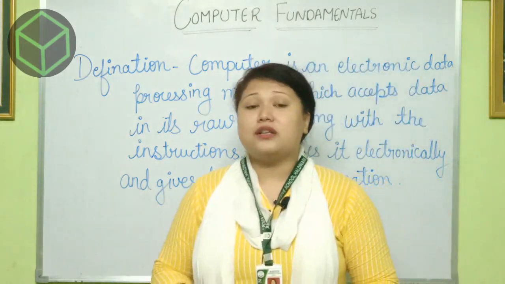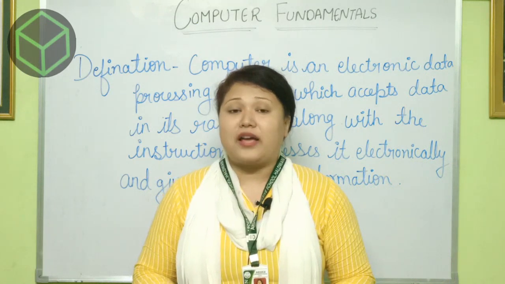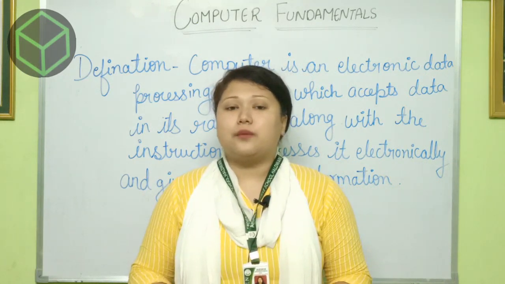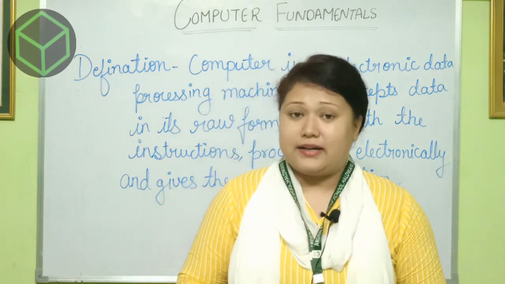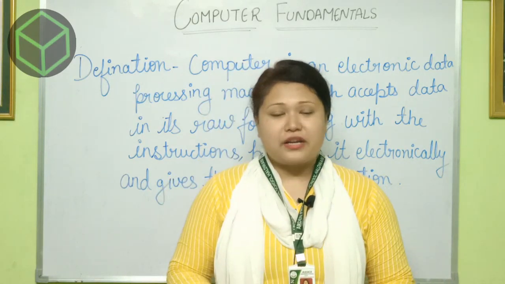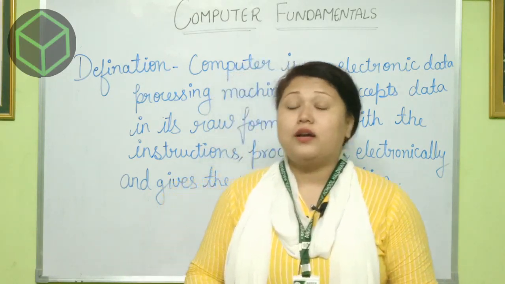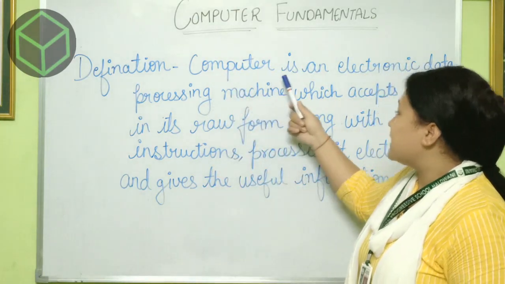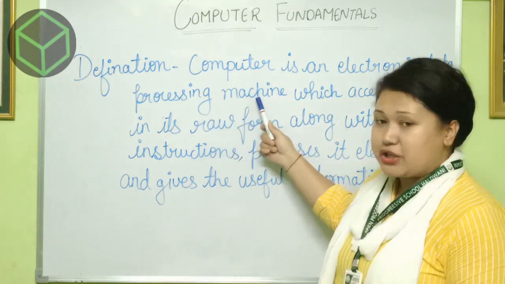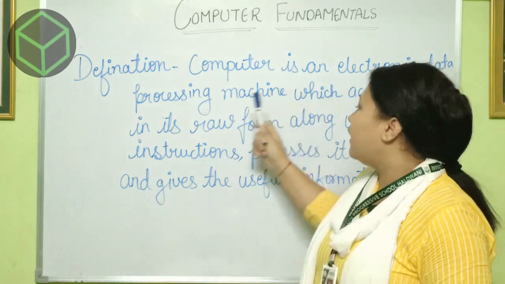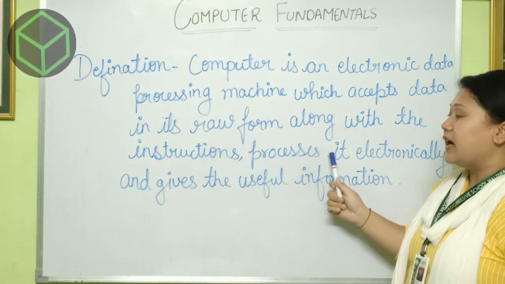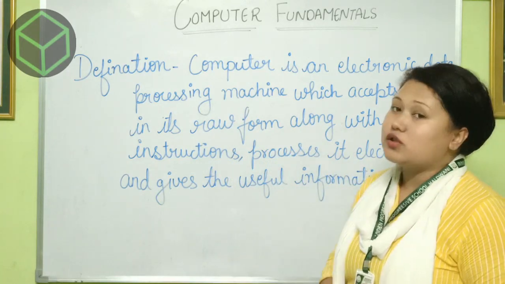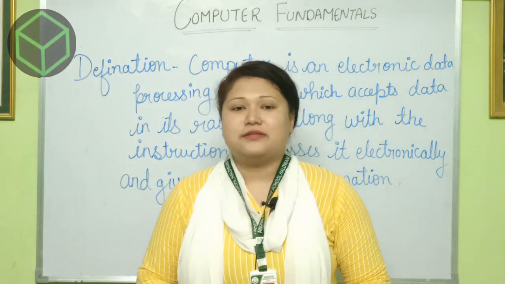After the user gives the instruction 5 plus 3, the computer will process it and give the answer 8. So that is processed data. The definition of a computer is now: a computer is an electronic data processing machine which accepts data in its raw form along with the instruction, processes it electronically and gives useful information.